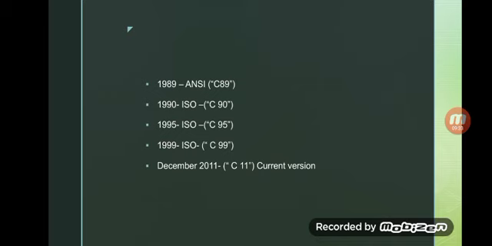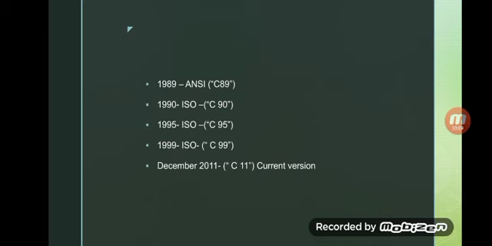In 1995, ISO again introduced a new standard, C95. In 1999, it was reintroduced with some new features, called C99. And in December 2011, the latest version of the C language, C11, was introduced by ISO. This is the current version that we are using right now in C programming, the C11 version.